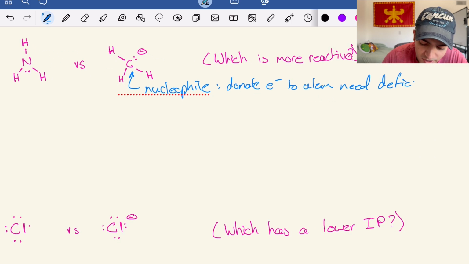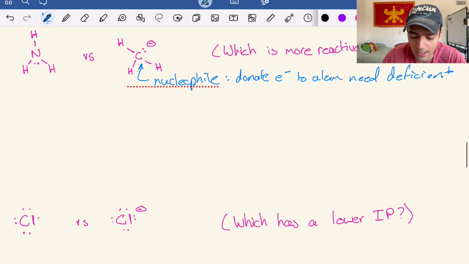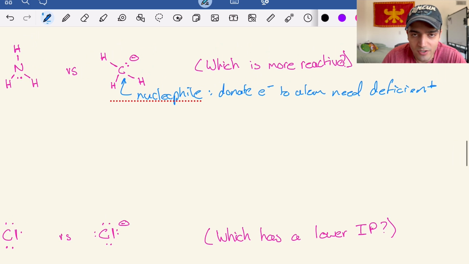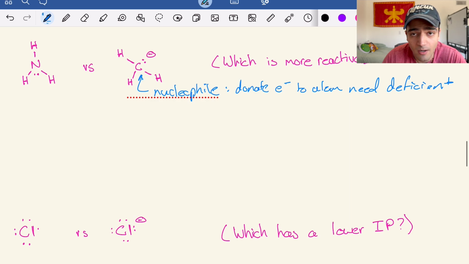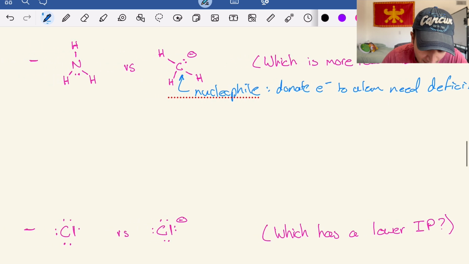I think that was the word that my textbook used, but I didn't really like the word deficient because it just seems weird when I'm thinking about inanimate objects. And because of that, this CH3 minus is going to be more reactive.